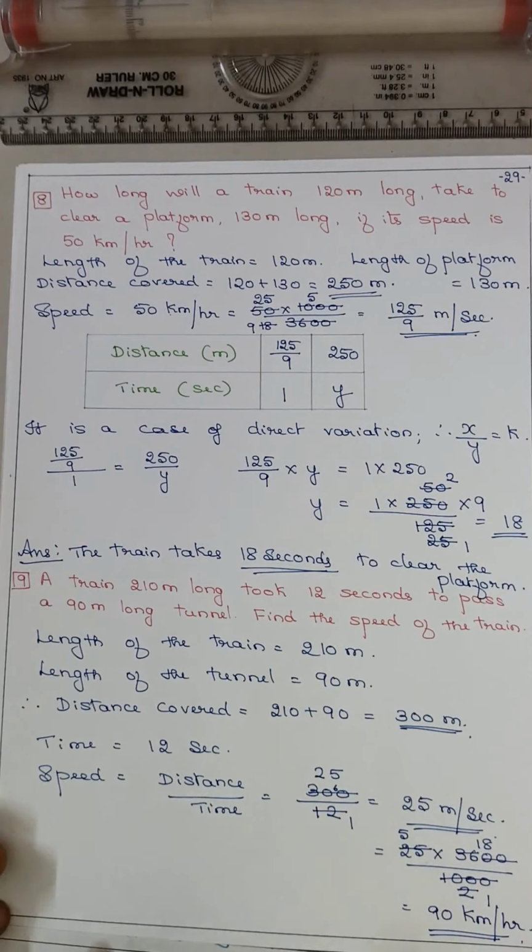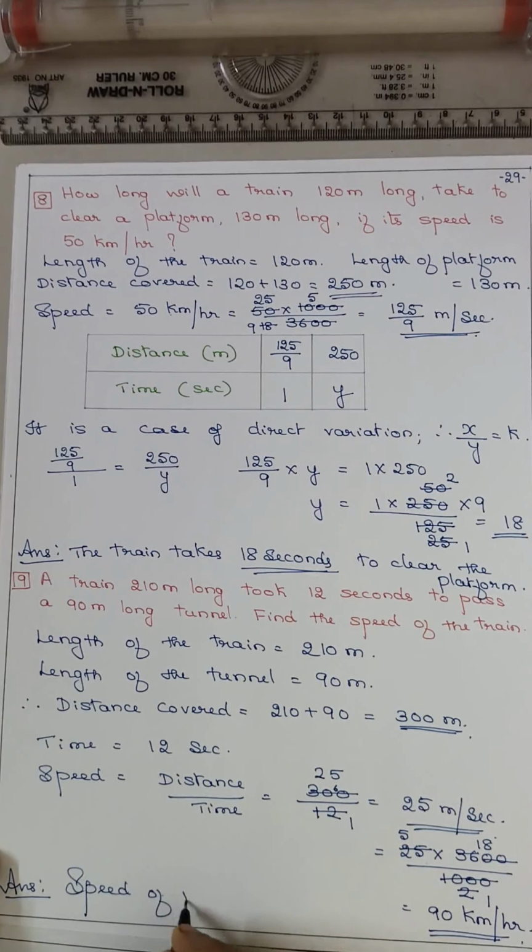Okay. So the answer, speed of the train is 90 kilometer per hour.